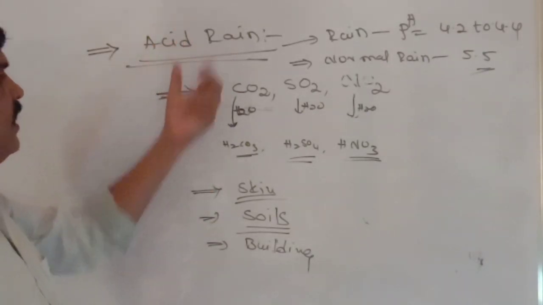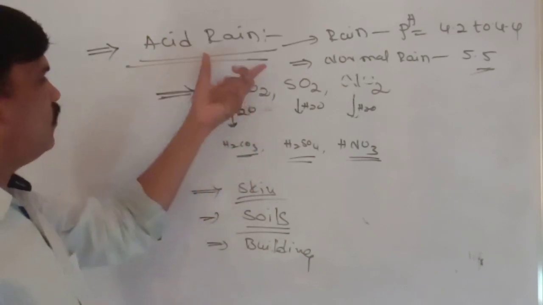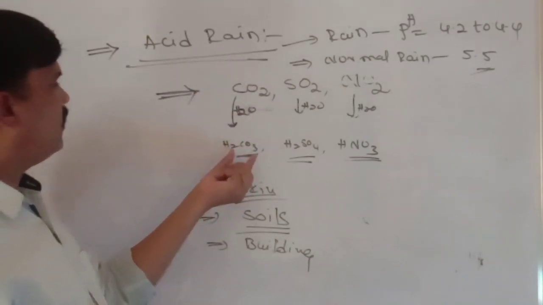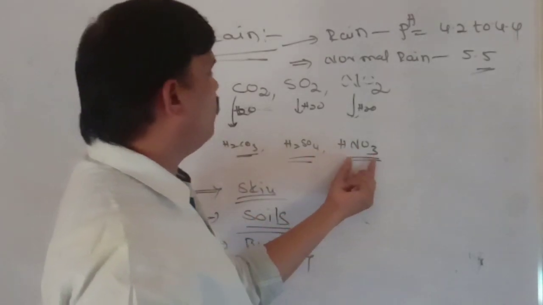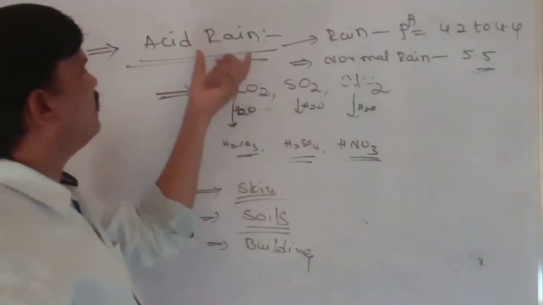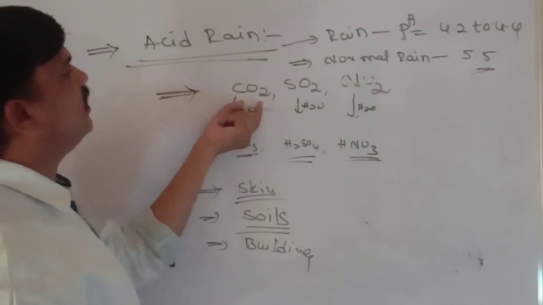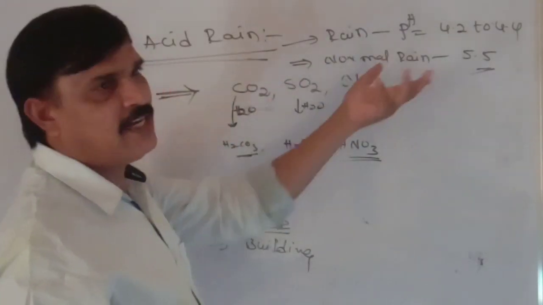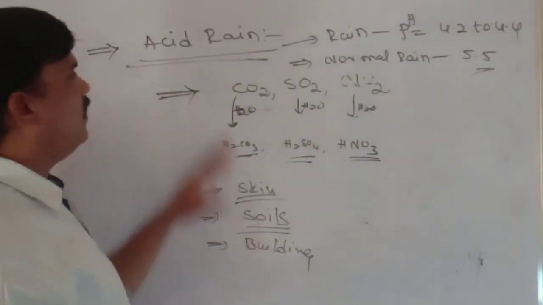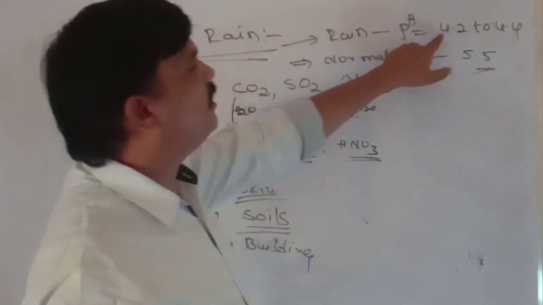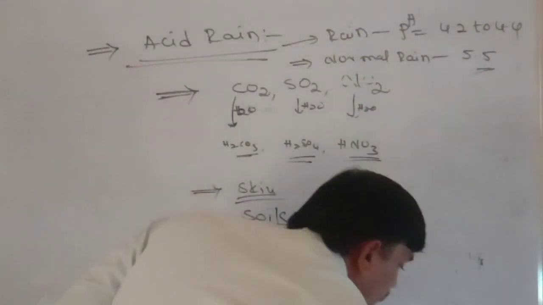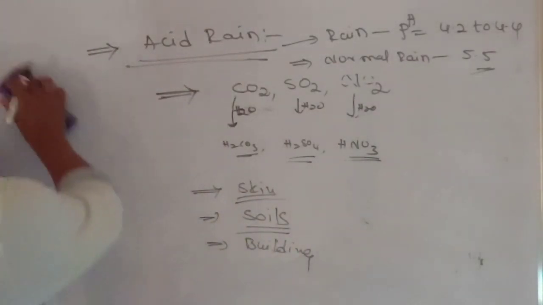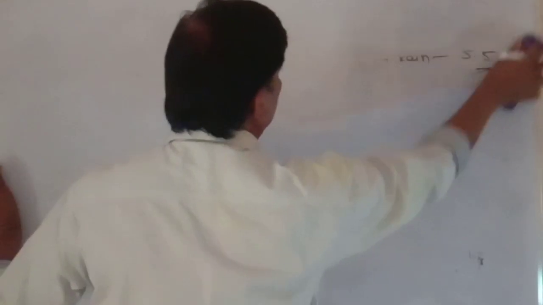It is adversely affected by carbonic acid, sulfuric acid, and nitric acid, that is, by the gases CO2, SO2 and nitrogen oxides, mainly nitrogen dioxide. Acid rain pH is 4.2 to 4.4, normal rain pH is 5.5. So this is about acid rain in acids, bases and salts.